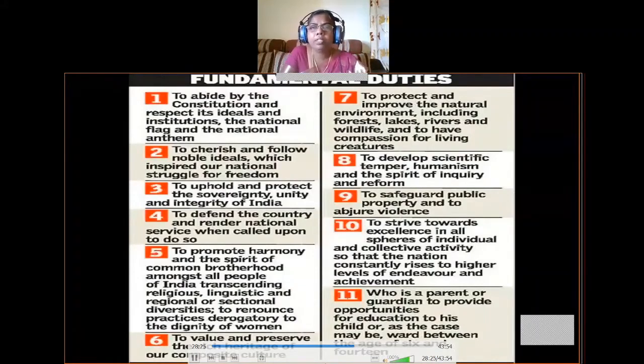So next, coming to the seventh fundamental duty, to protect and improve the natural environment, including forests, lakes, rivers and wildlife, and to have compassion for living creatures.